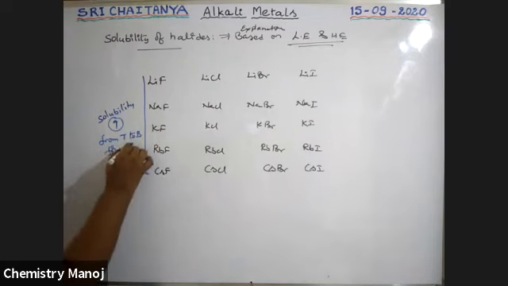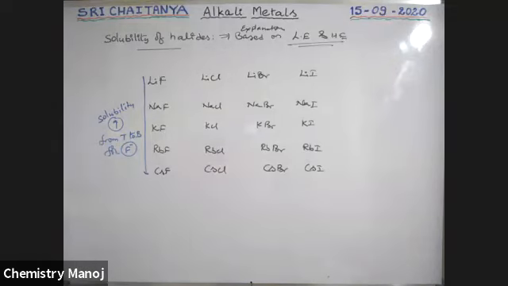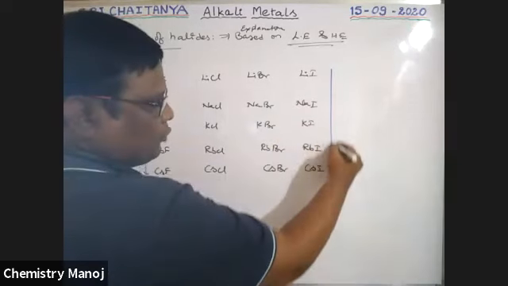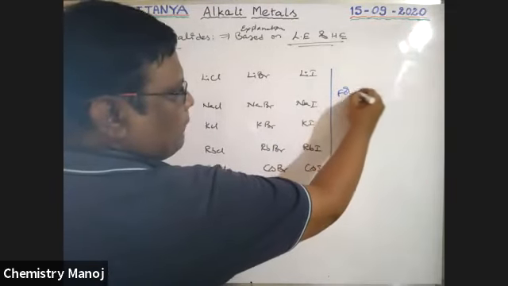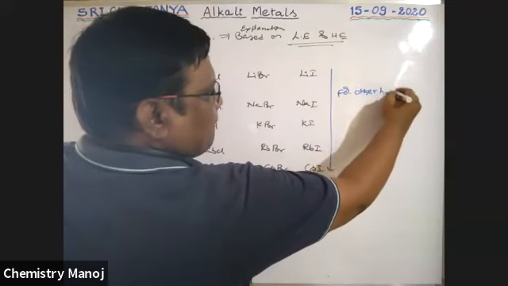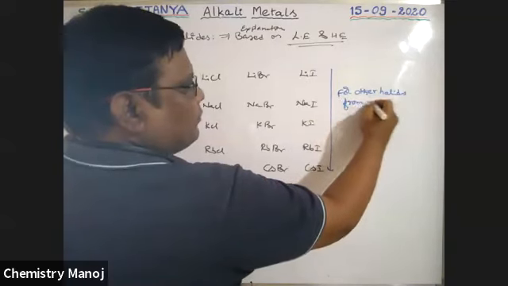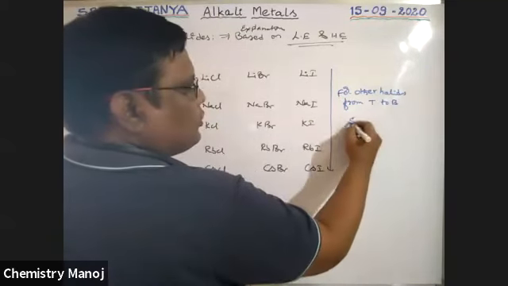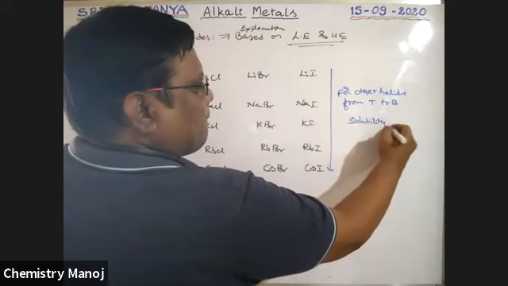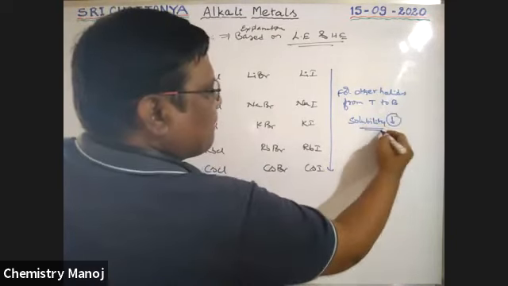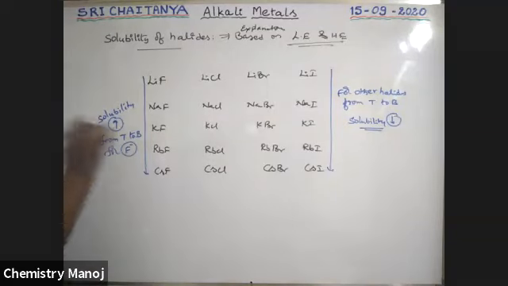For other halides, from top to bottom, solubility decreases. So for fluorides solubility increases, and for other halides solubility decreases.